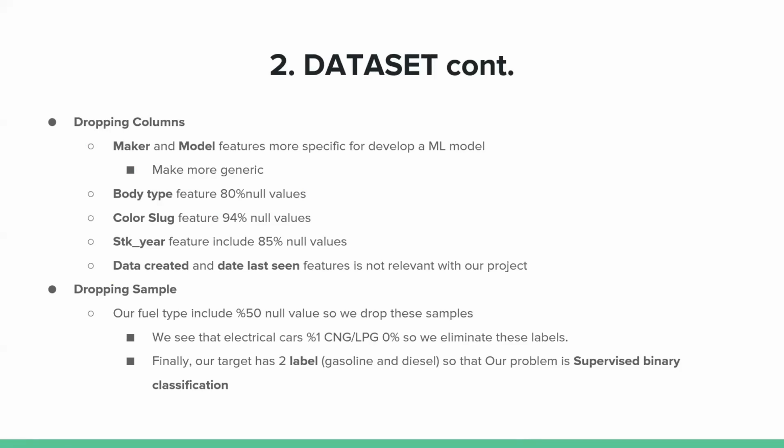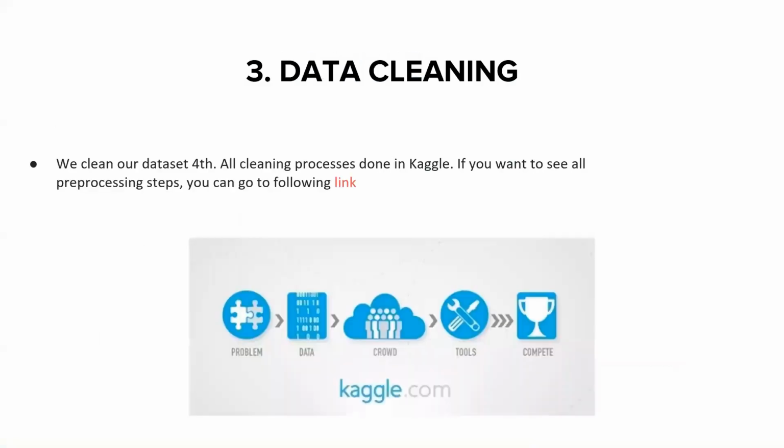And dropping samples, we drop some samples for the target class. Our fuel type includes 50% null values, so we drop these samples. We see that electric cars are only 1%, CNG and LPG 0%, so we eliminate these labels. After this work, we have only 2 labels, gasoline and diesel, and we know the labels' names, so this is supervised, only 2 labels, binary classification. So our problem is supervised binary classification.